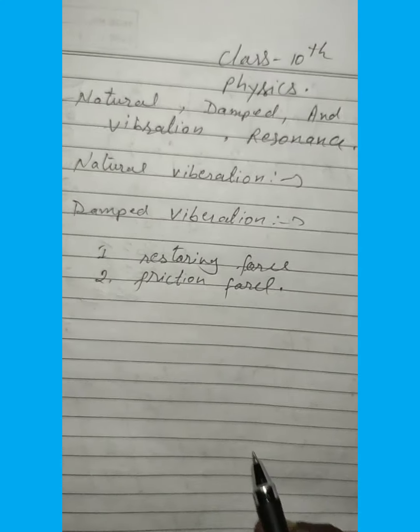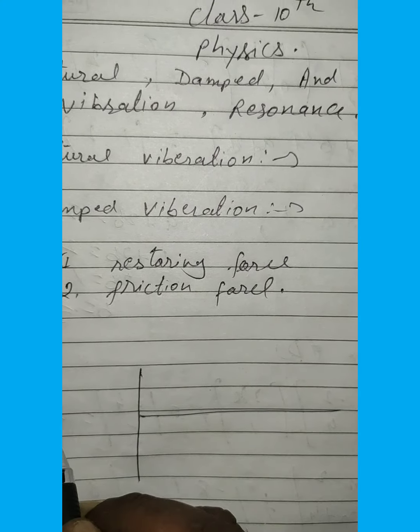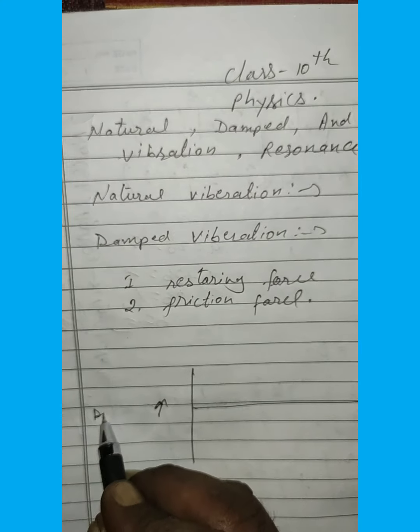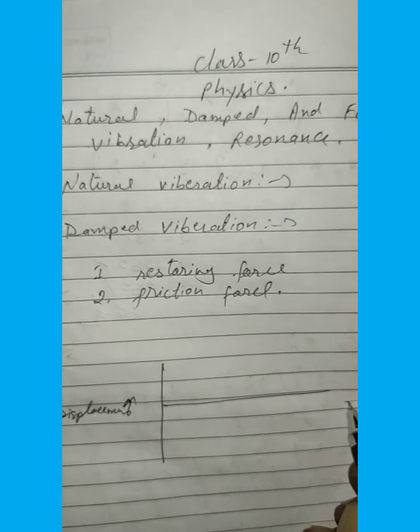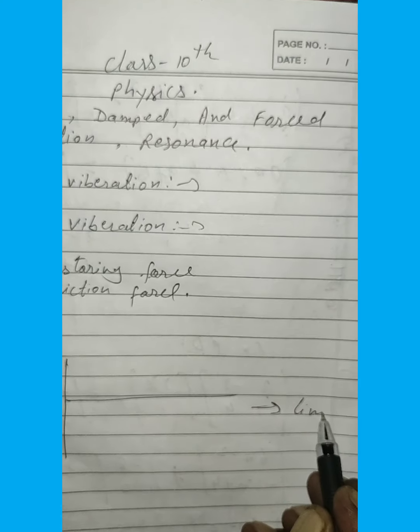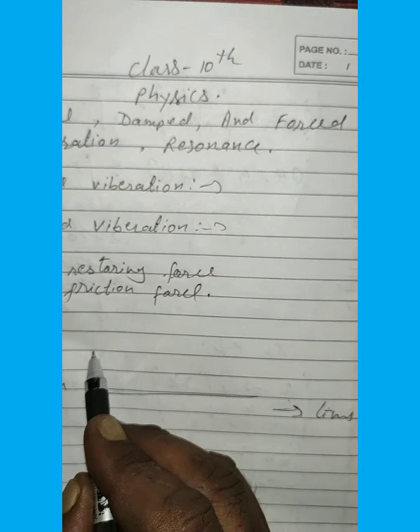So we can say the diagram of the damped vibration is in this way. This is the displacement and this one is the time. With time, the amplitude of the body decreases.